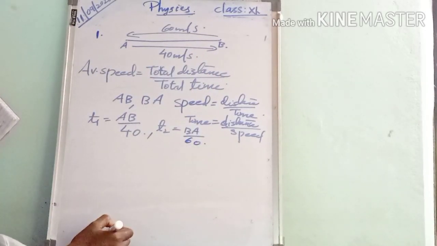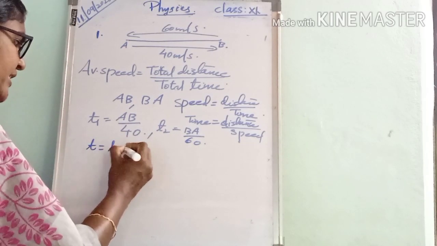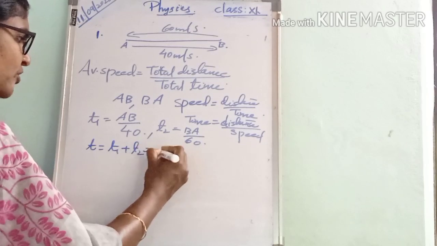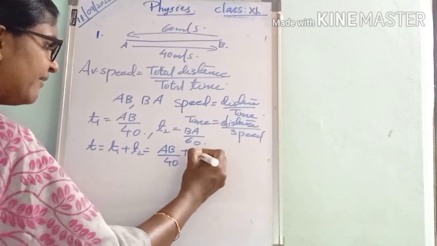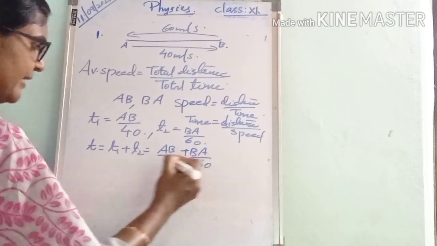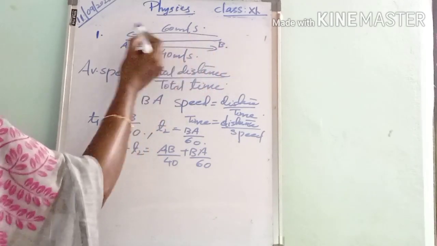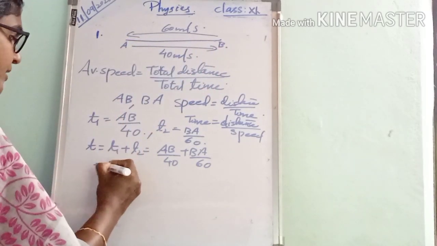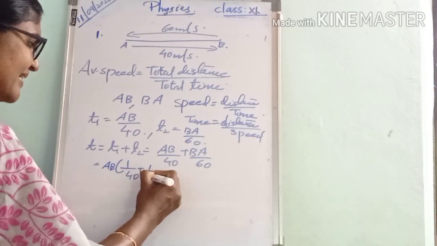Okay, that is actually 60. Then what is the total time? T is equal to T1 plus T2. So we can write AB divided by 40 plus BA divided by 60. Actually these two are equal, AB is equal to BA, so that is taken as common. That is 1 by 40 plus 1 by 60.